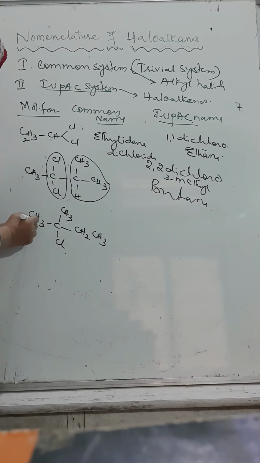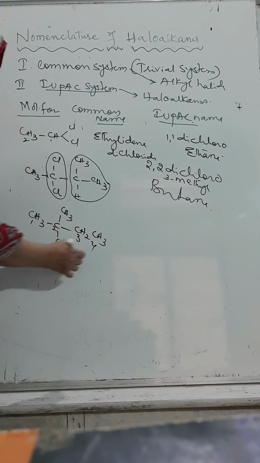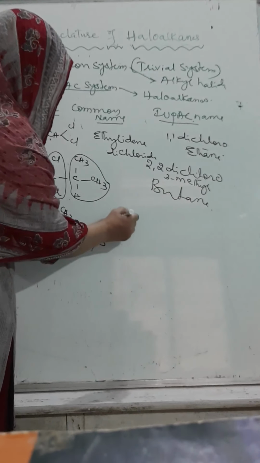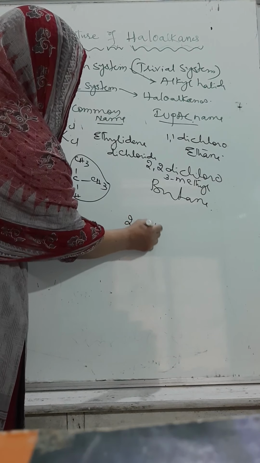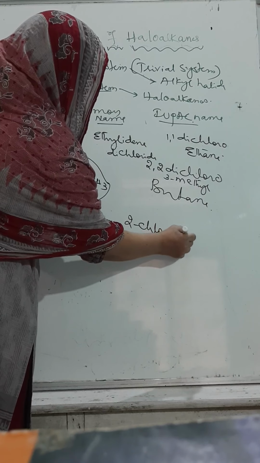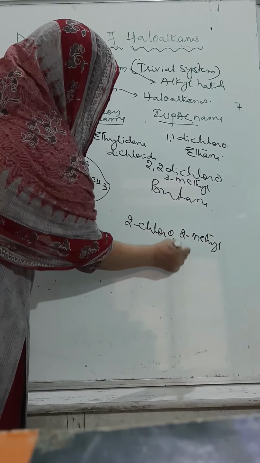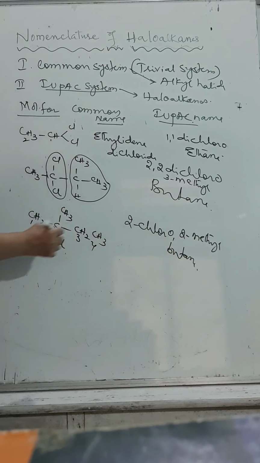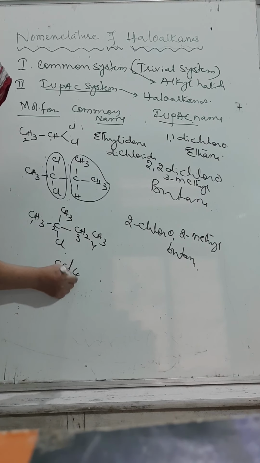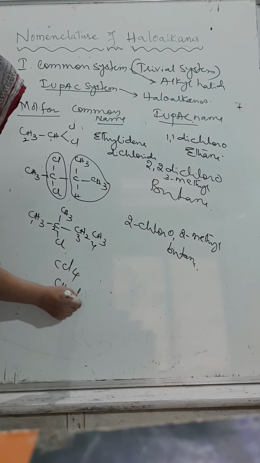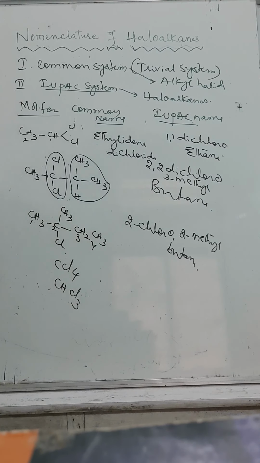But according to the IUPAC system, how many carbon atoms are there? 4. We can call it 2-chloro, 2-methyl butane. In the same way carbon tetrachloride, and trichloromethane.